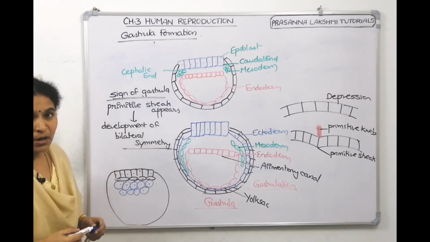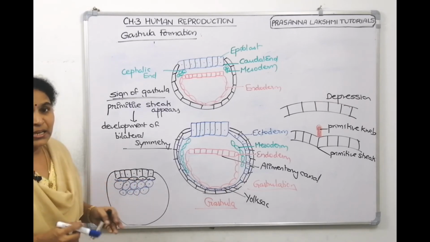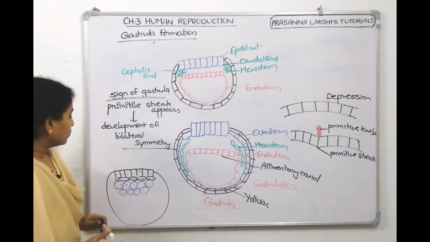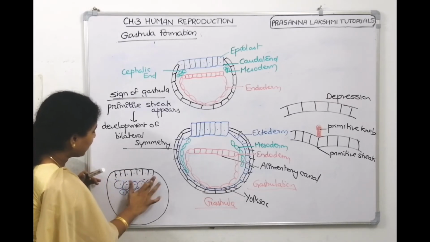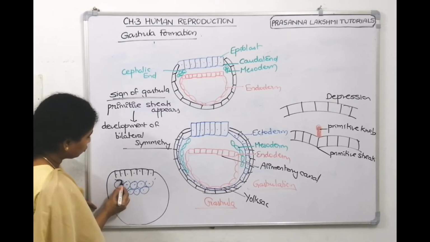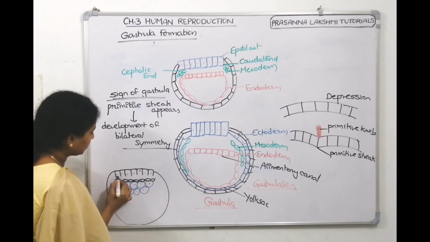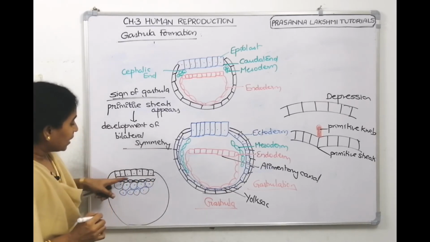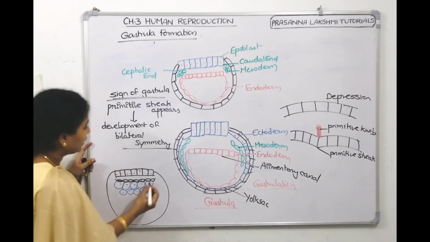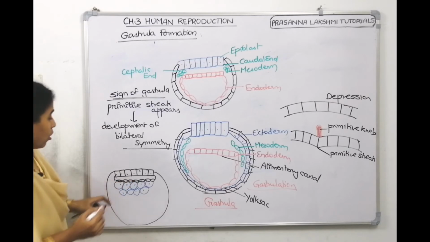Now initially, in between the trophoblast cells and the robust cells, space will get created. Now if we have to draw that space, we need to show it like this. Now this space is the amniotic cavity, the space which is formed between the trophoblast and the robust cells.